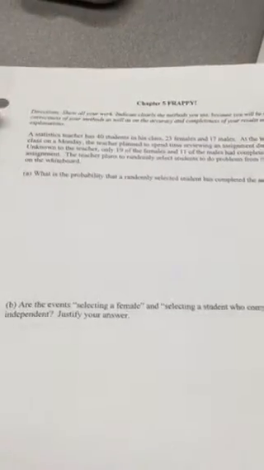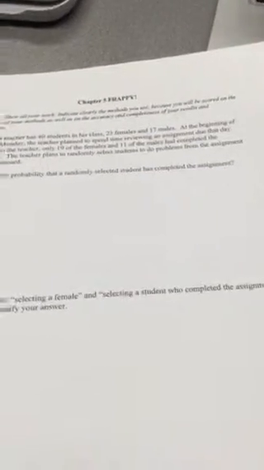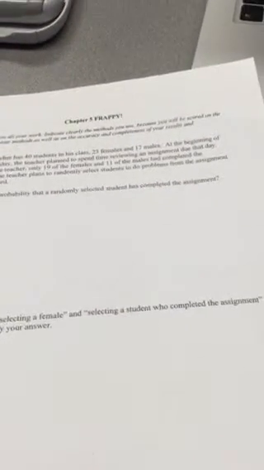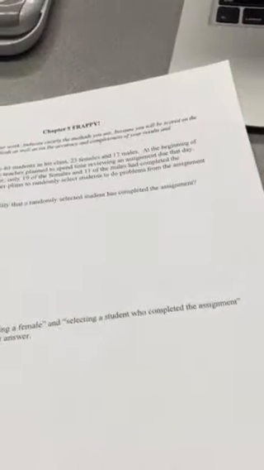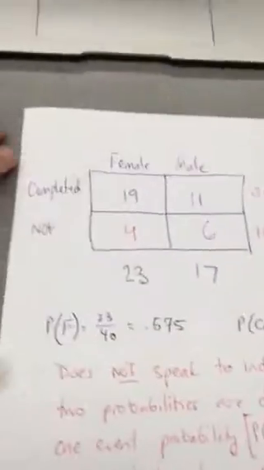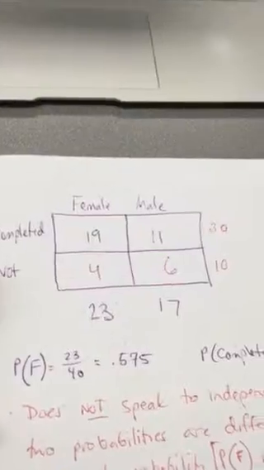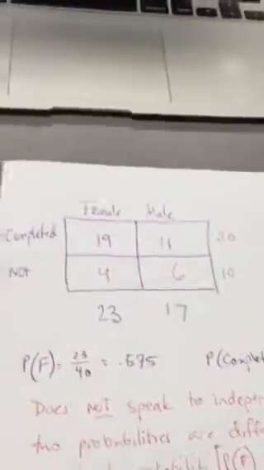Hey folks, okay, from the FRAPPY today: are the events selecting a female and selecting a student who completed the assignment independent? The question of independence is saying, if you know one event has happened, does it change the probability that the other event has happened? From this problem, we've got female and male students in completed and not completed. Here was the two-way table which summarizes this.